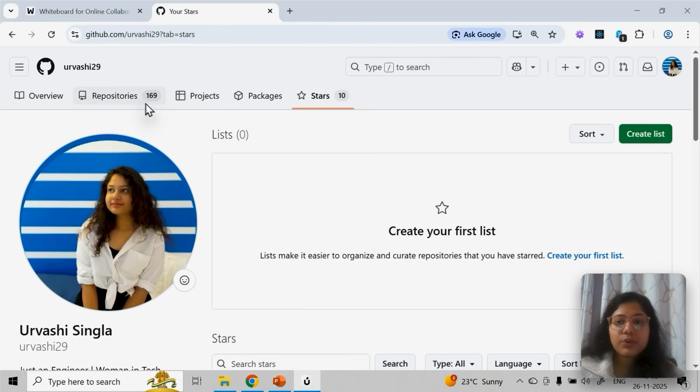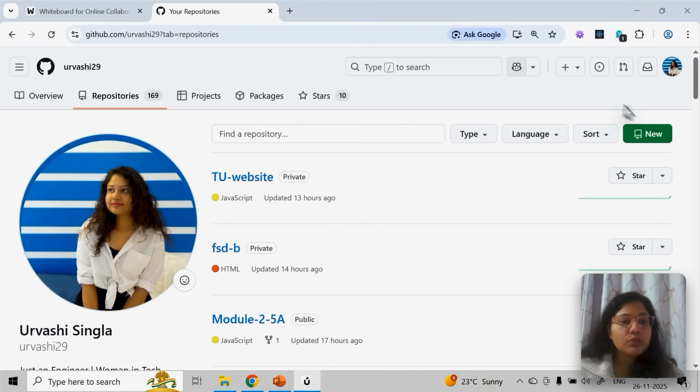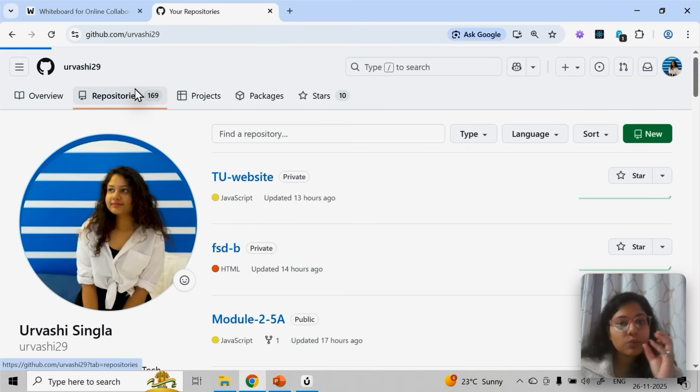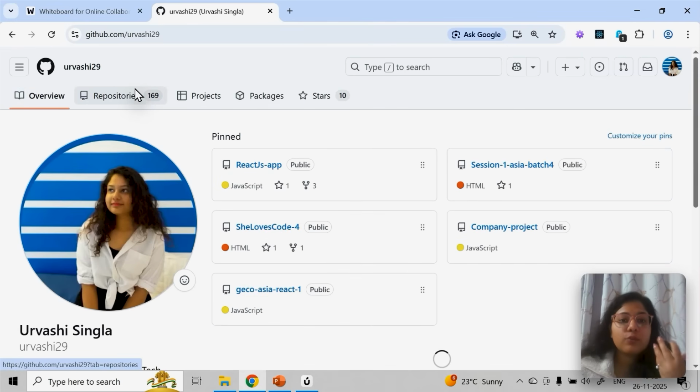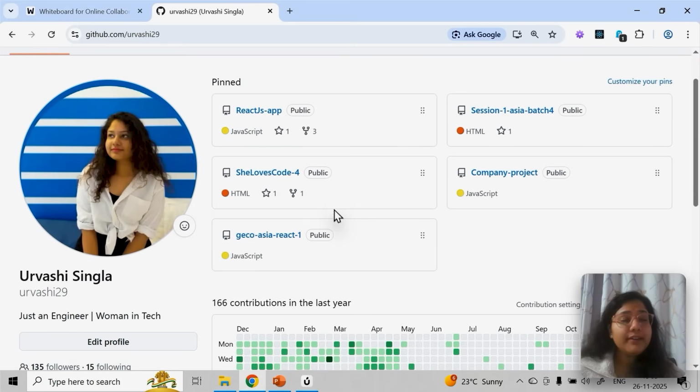In this, the most important part is your repository basically. And here you have a button, from here you can create a new repository. I'll guide you through how to do it, but for now just understand the platform. At the top right you can see your username, your name. Click on profile and this will open. Repositories are the folders you are going to create, and whatever folder you have locally, the same folder you will put here. And in overview you can literally see everything.